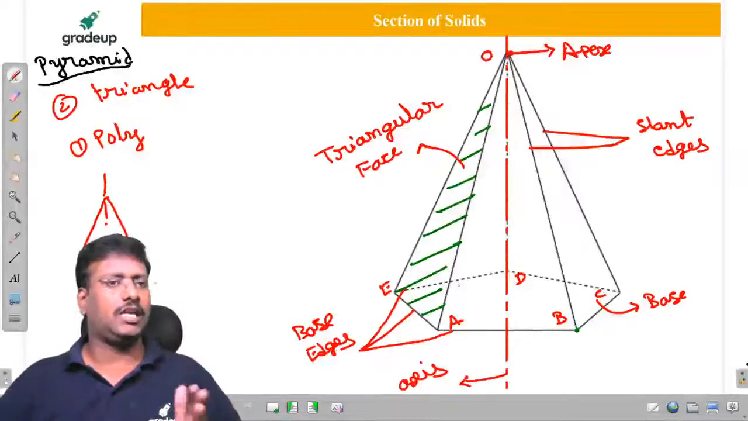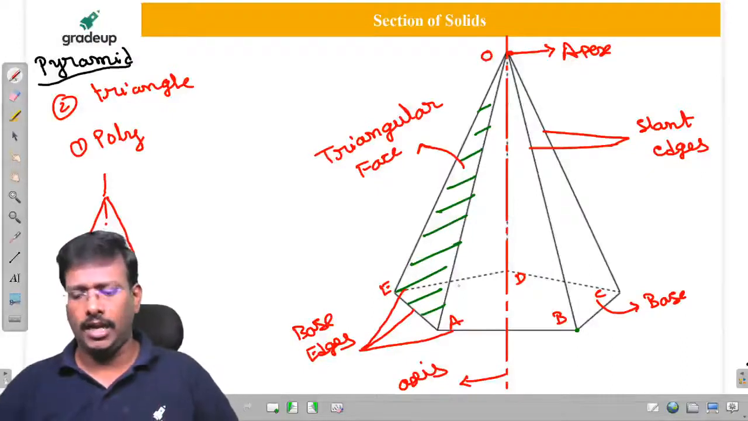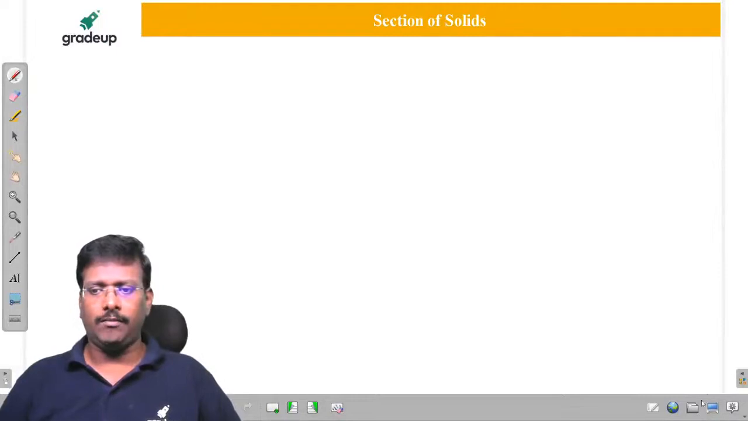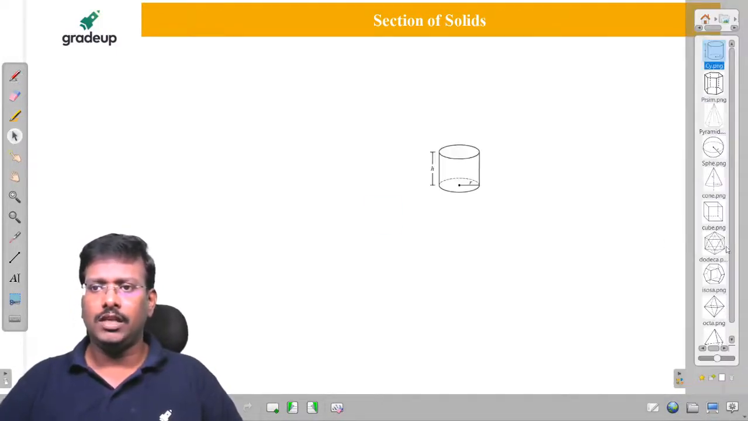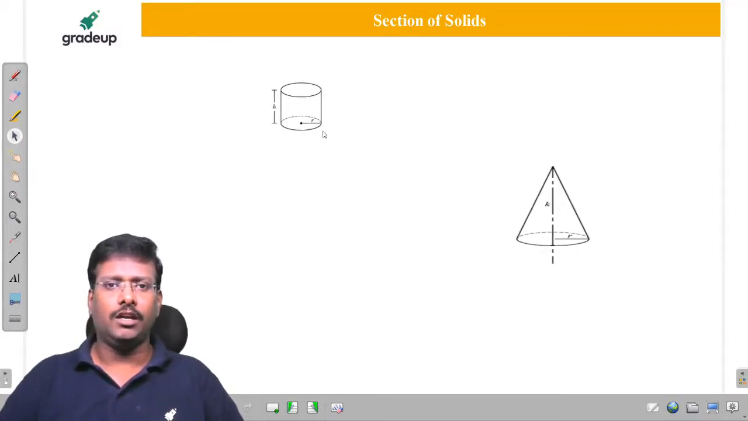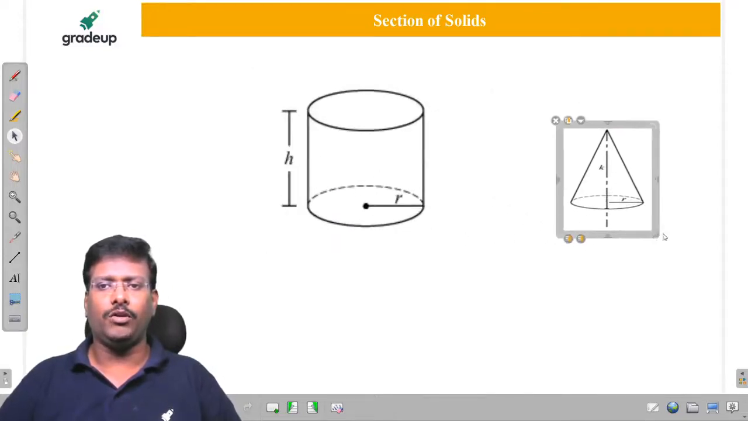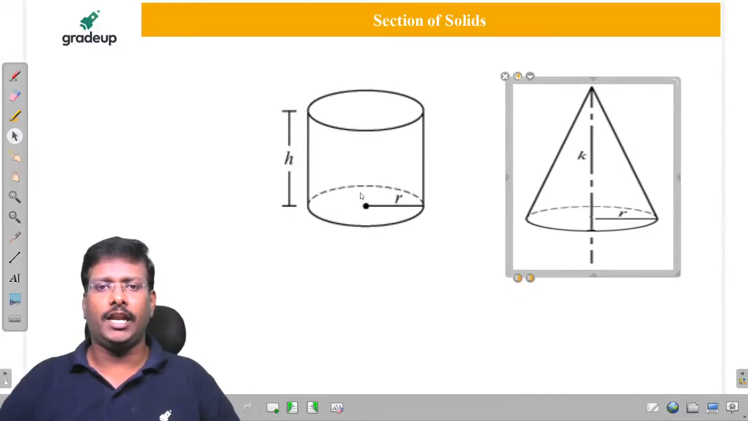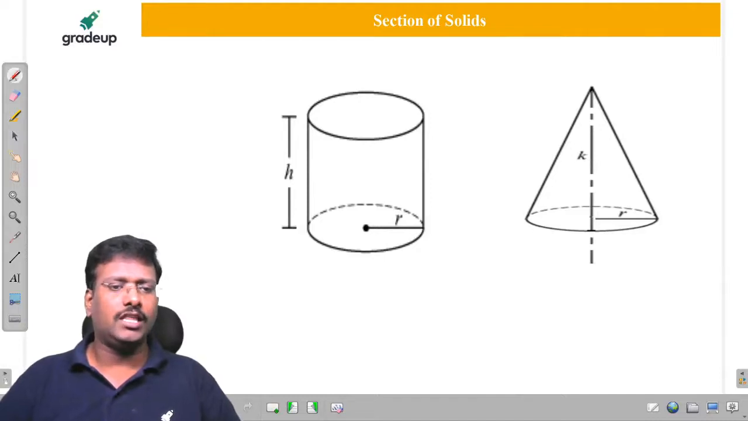Once this is clear to you, we will go ahead with cylinder and cone. Those are very simple, sir. Cylinder you are already aware of. How can we get a cone? By rotating a right angle triangle we get the cone. By rotating a rectangle we get the cylinder.